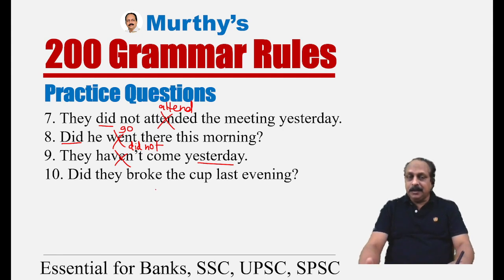But in interrogative and negative forms we have two verbs. One should be in the past, it is in the past. The other should be in bare infinitive. But here it is in past, not correct. Did they break the cup last evening? Then it is correct. That's all for today.